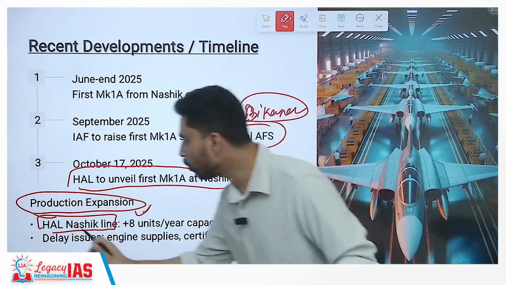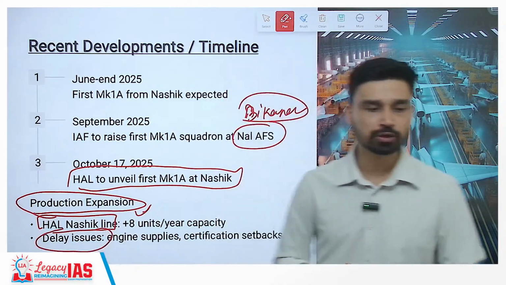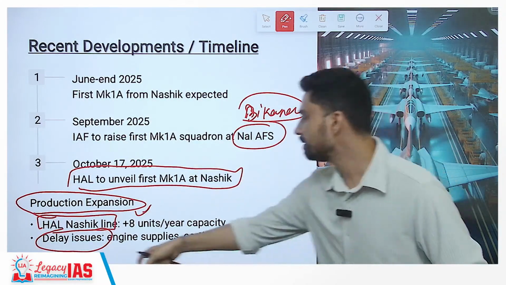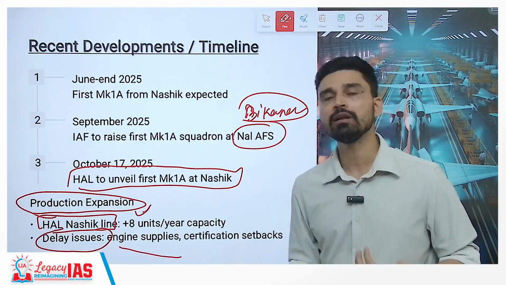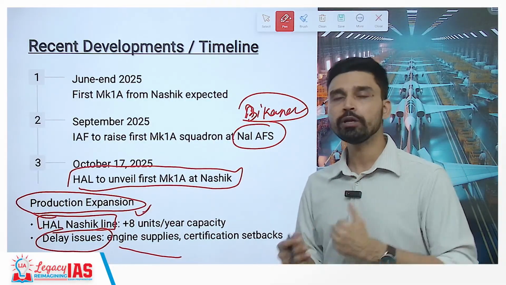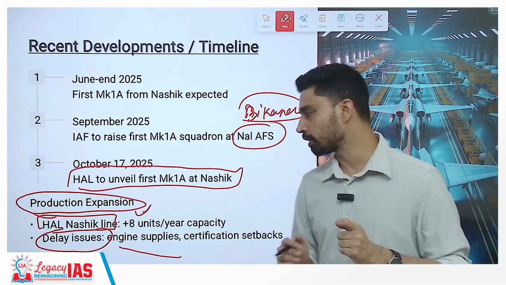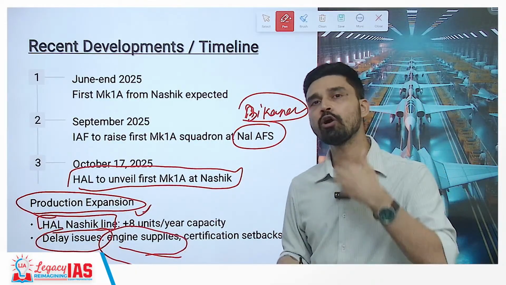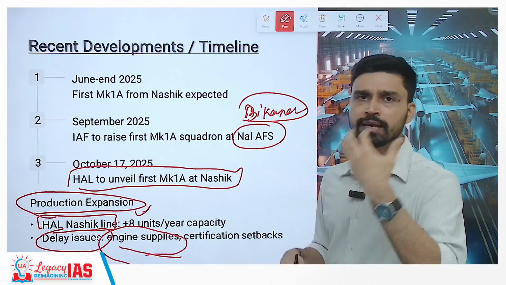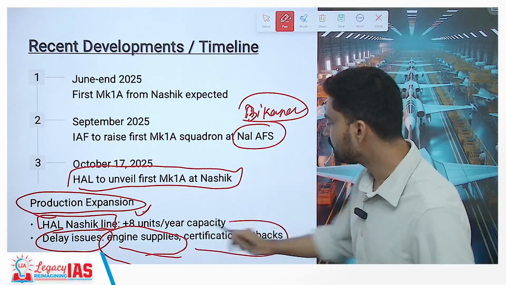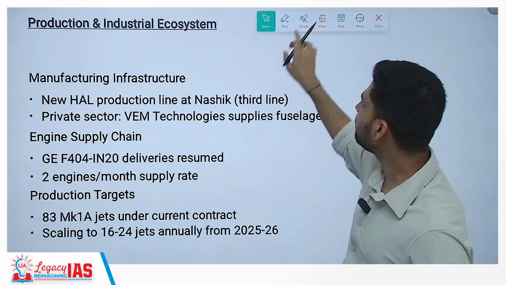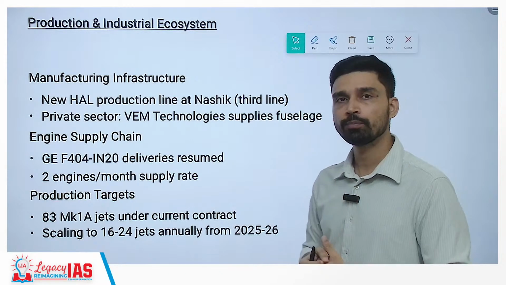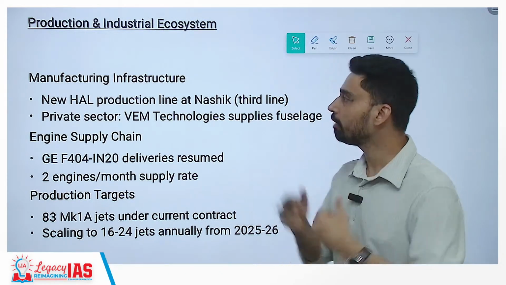There has been, however, a delay issue that the Indian Air Force has also talked about many times, and it says that HAL is plagued by this issue, and that is the engine supply. HAL does not develop engines by itself. It actually imports engines from an American company called General Electric. So there has been a huge delay in engine supply. That is why HAL has also stated that it was not able to produce aircraft and helicopters on time. Plus there have been certification setbacks also. Despite that, HAL has shown a promise here that it might, for the first time, be able to give the Air Force the aircraft at the required time.